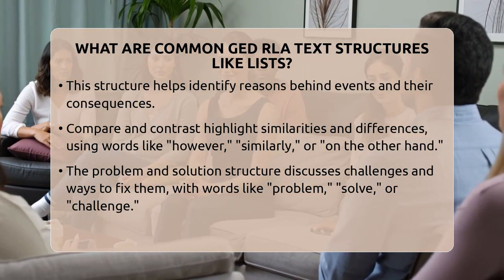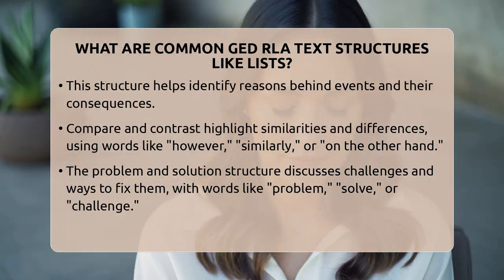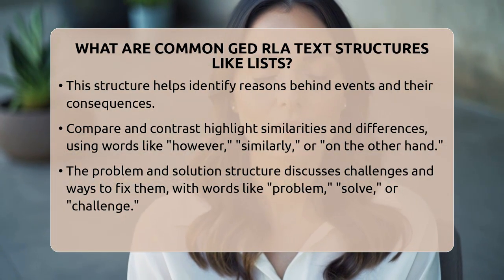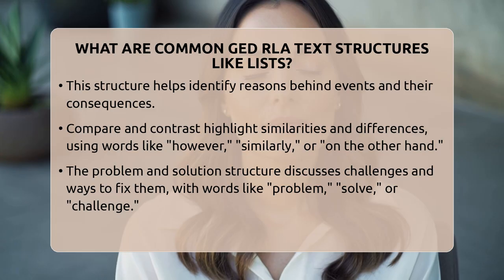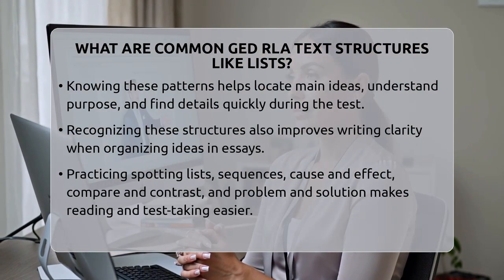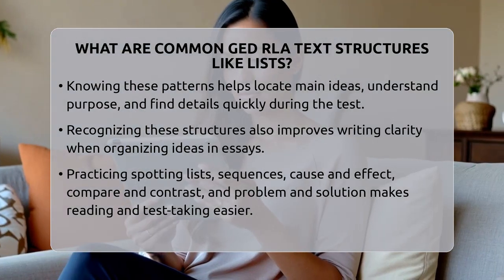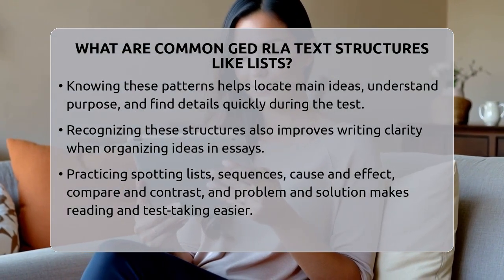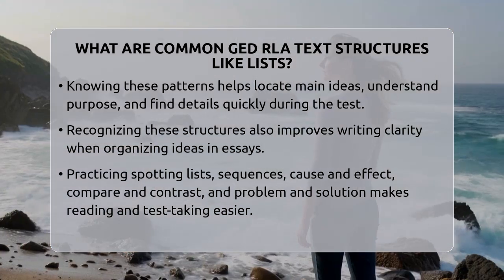Problem and solution is common in texts that discuss challenges and ways to fix them. If a paragraph talks about pollution and suggests ways to reduce it, it might use words like problem, challenge, solve, or answer. This structure shows what the issue is and how it can be fixed.